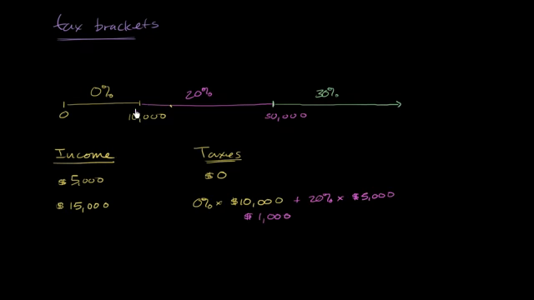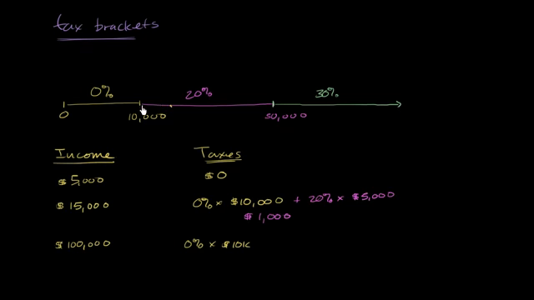Now, let's do another example. Let's say that someone makes $100,000. How much taxes would they pay? Well, it wouldn't be that they're in this last bracket, so they pay 30% on their entire $100,000. They pay 0% on the first $10,000, 0% times 10K for $10,000.